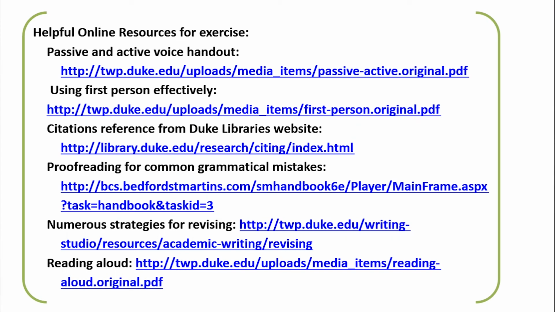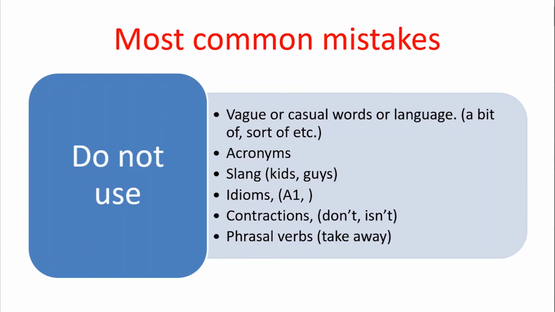Now, apart from these mistakes, there are some important things which must be avoided when you are writing for your research or for your academic purposes. So, in the list of most common mistakes, we can add these things. Do not use, number one, vague or casual words or language like a bit of, sort of, actually. Don't use these words. Don't use acronyms. Don't use slang. Don't use phrasal verbs.